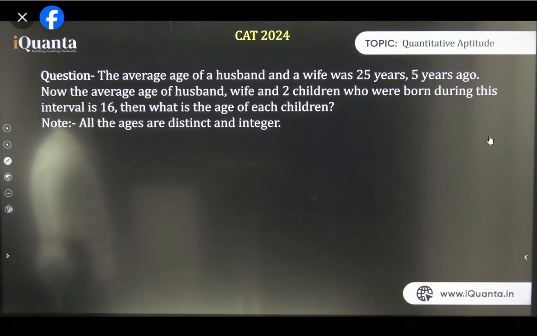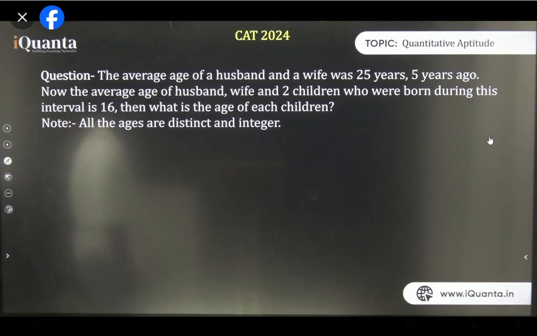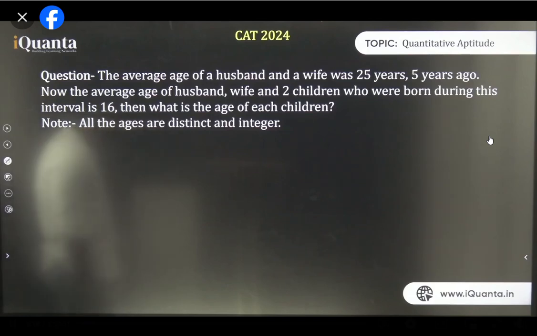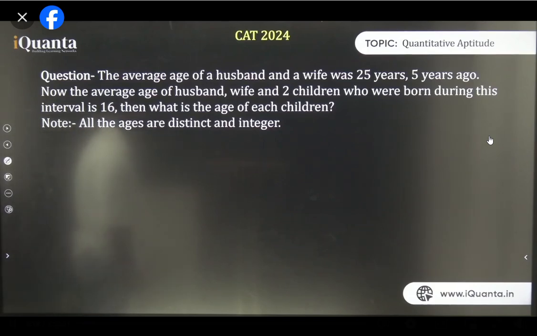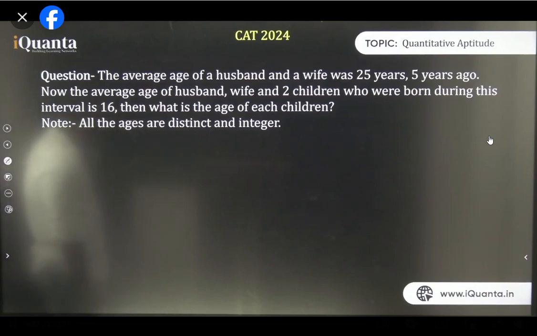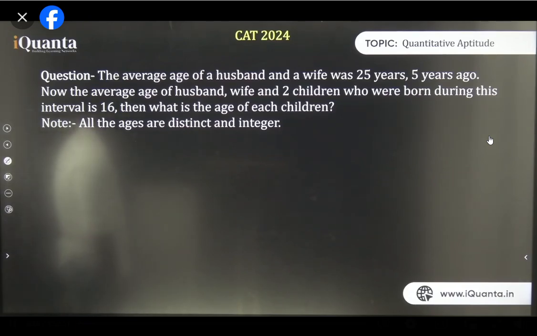So yes, guys, please start solving this question. Then I'll give you one example in this slide also. All of you guys, what is the solution for this question? Give it a try. Take a minute or more. Try to solve this question. The question is the average age of a husband and wife. So let's explain this question, all of you guys.